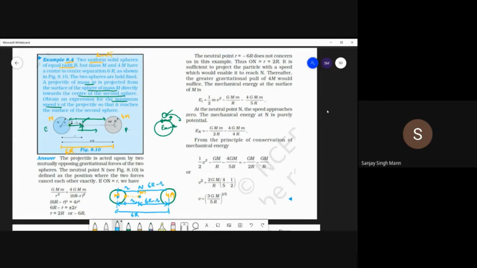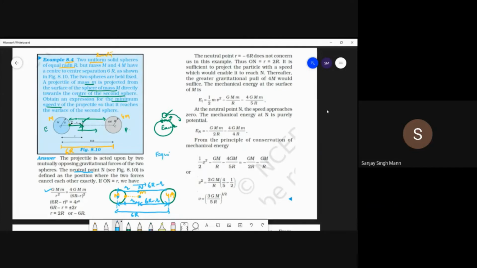So here at the neutral point, the gravitational pull by both the masses will be the same. So that's the neutral point, which means both the forces are equal. It may not be the equilibrium point, and this is the difference. So it is moving in this direction. It might pass this neutral point, and one is the equilibrium point.